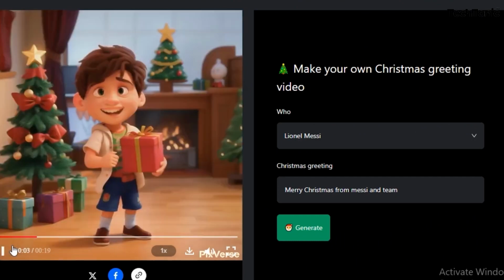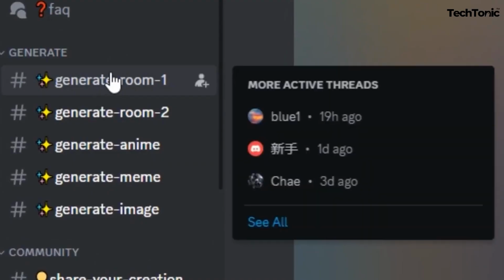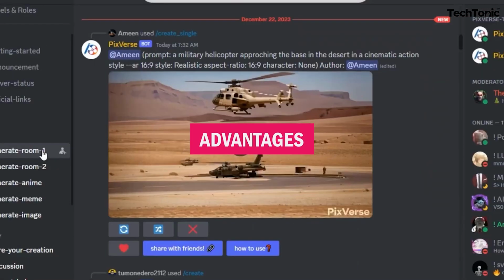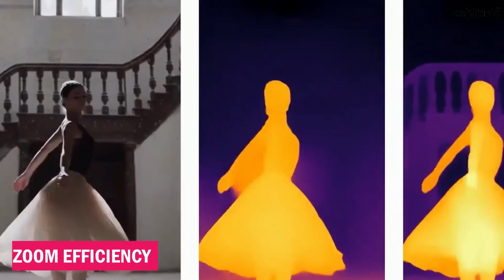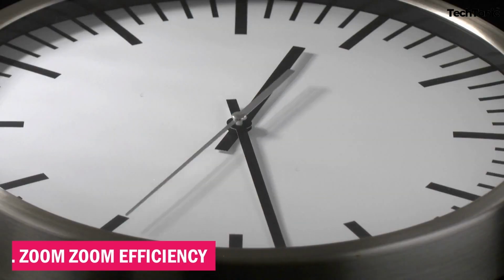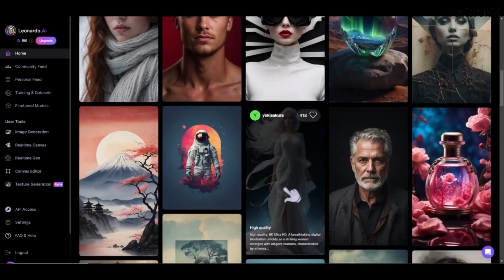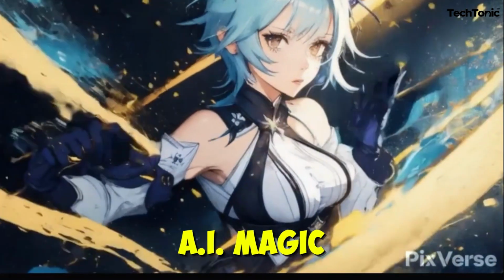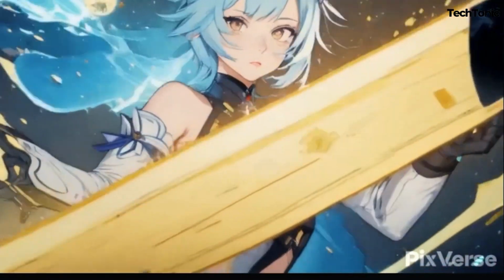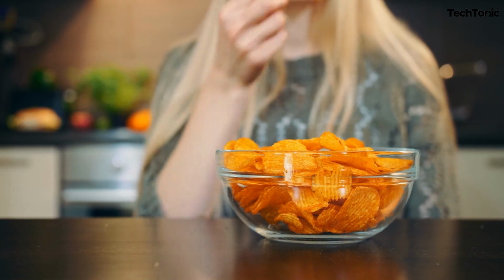It's like having a creative genie at your beck and call. Here are the top 5 reasons why PixVerse is your ticket to video making bliss. 1. Zoom efficiency. Say goodbye to endless hours of editing. With PixVerse, you'll zip through video creation faster than a cheetah on roller skates. Thanks to its AI magic, you'll have more time to kick back and enjoy the fruits of your labor, or maybe just a well-deserved snack break.